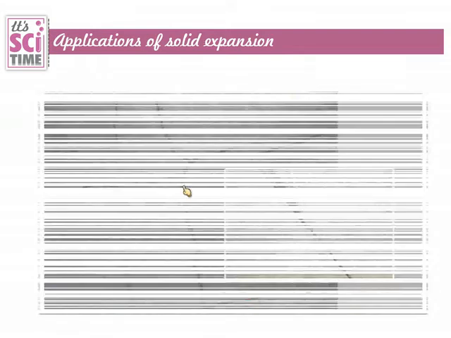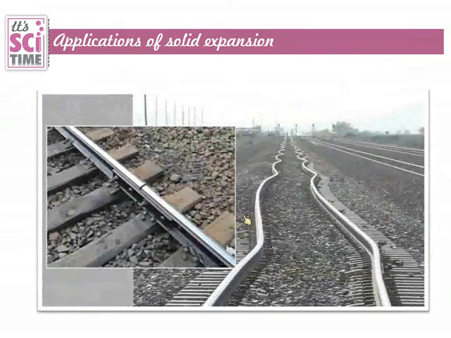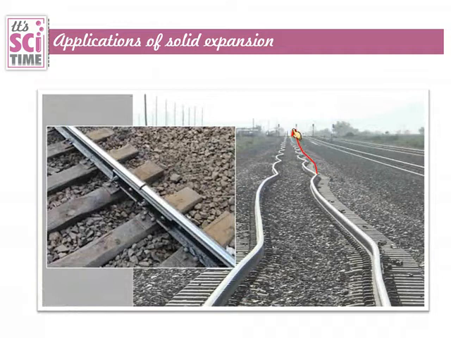Next, this application. On a hot day, railway roads can be bent like this if we use a single rail, but there is a tactic to prevent it. The tactic is keeping gaps between rails.